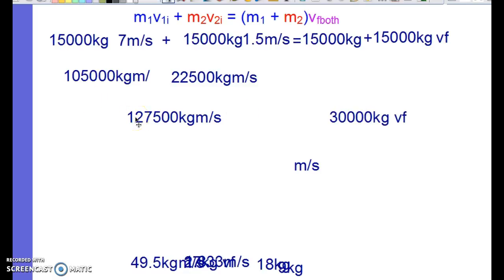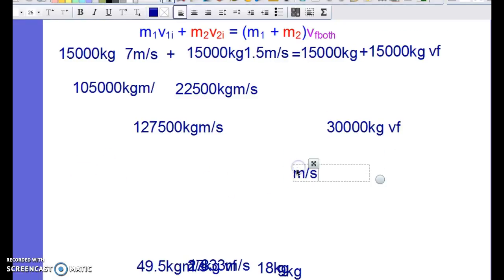We'll divide by 30,000 and get a very small number, so I did something incorrectly. All right, try again. 127,500 divided by 30,000 comes out to 4.25 meters per second. I had typed the wrong thing in the calculator, that's why I had to hit pause there, guys. So that is number 3.